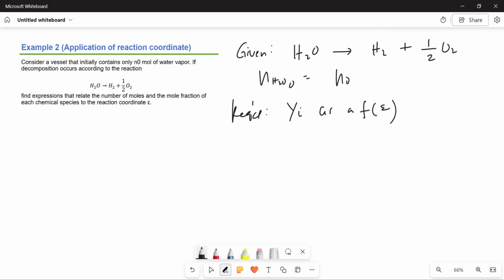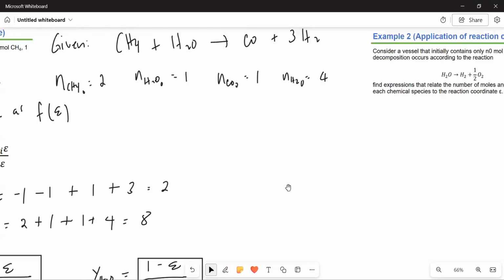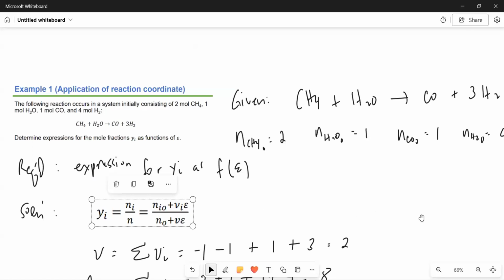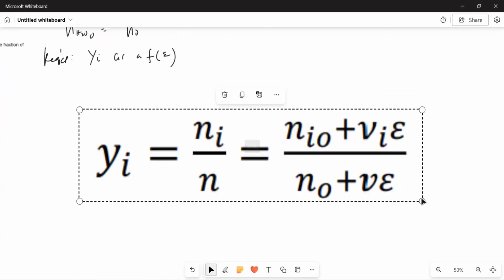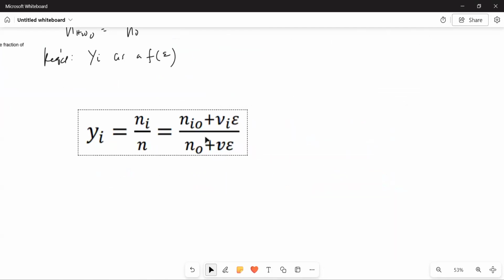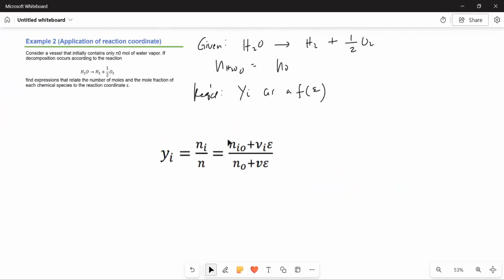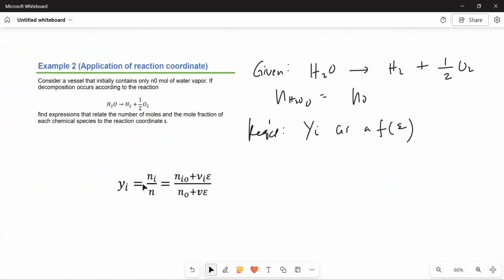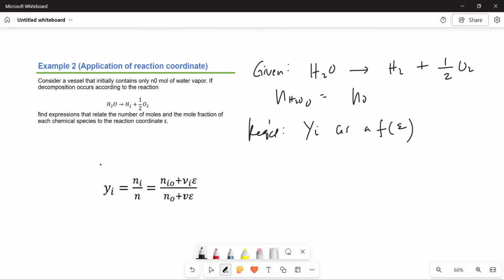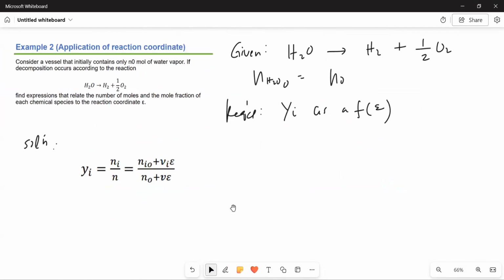And just like the previous example, we'll be using this relationship or equation. So our goal is to get the value of V first.